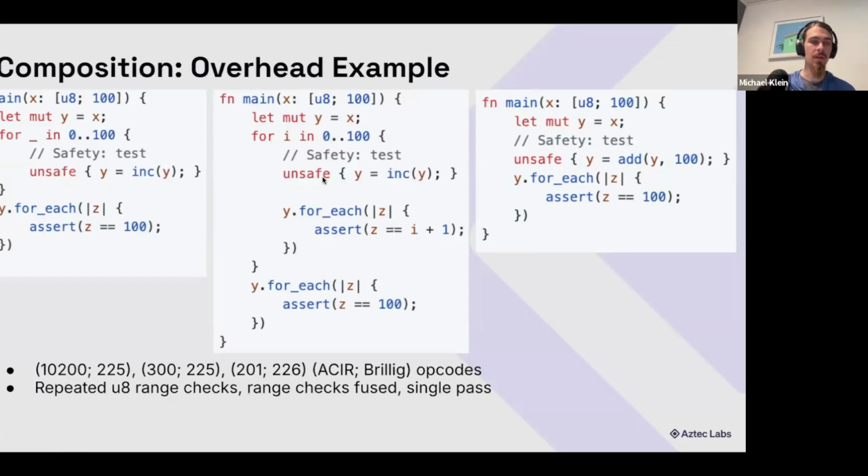Now, if we do our checks in the middle, in between every increment, and we make sure that each value is that value plus one, the compiler is able to figure out the intermediate constraints for these unconstrained calls, which before it had to group all into one very unknown unconstrained call.